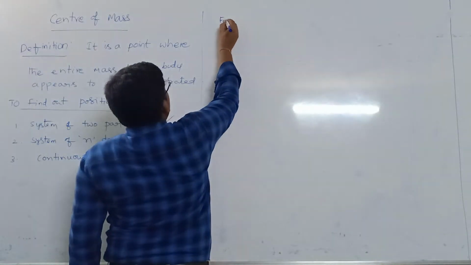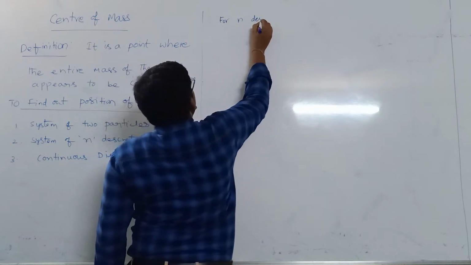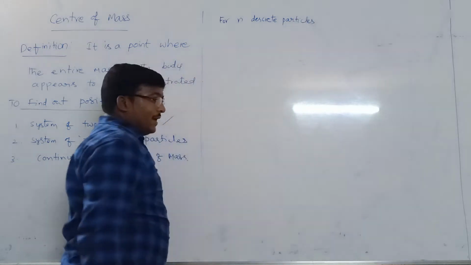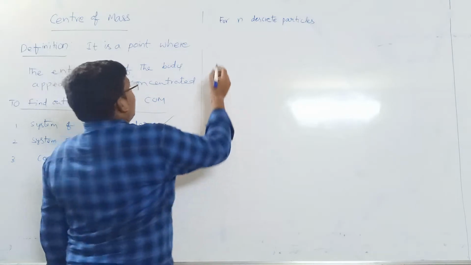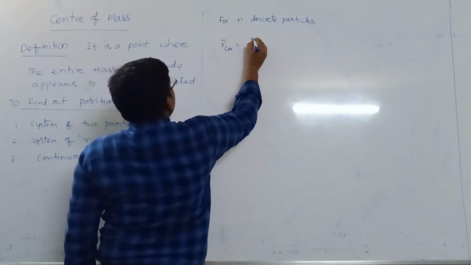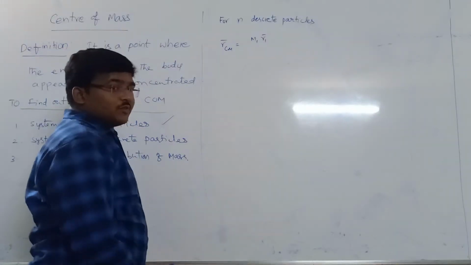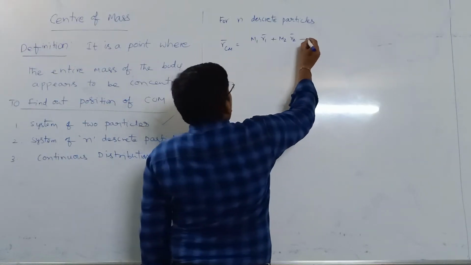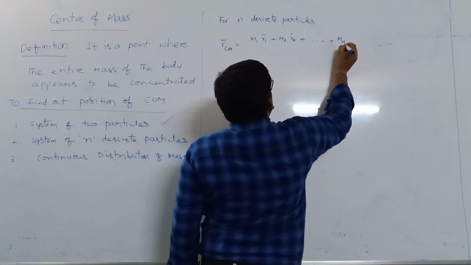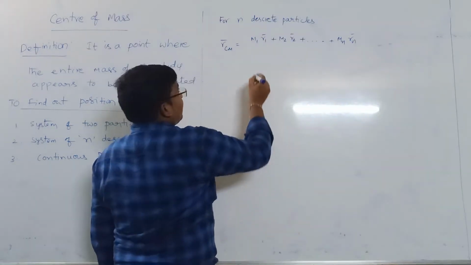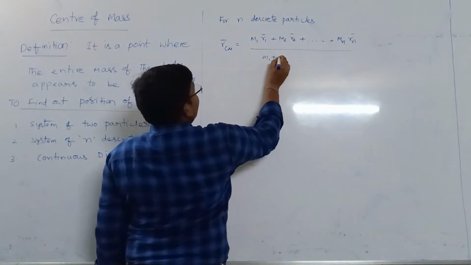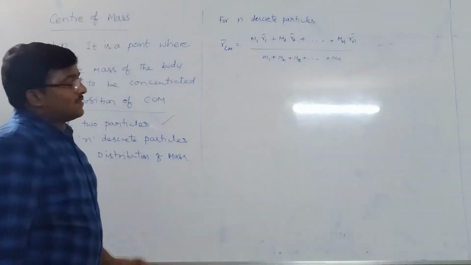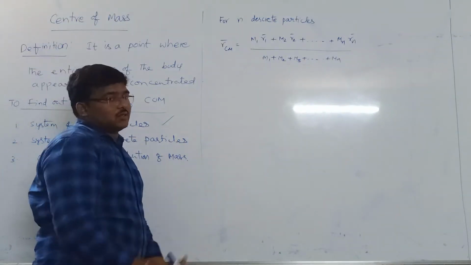Then for n discrete particles, R center of mass is equal to m1 into the position of the first one plus m2 into the position of the second one, and so on, mn into the position of the nth particle, by the sum of the masses, m1 plus m2 plus m3 and so on to mn. The same formula, just with some more particles added.